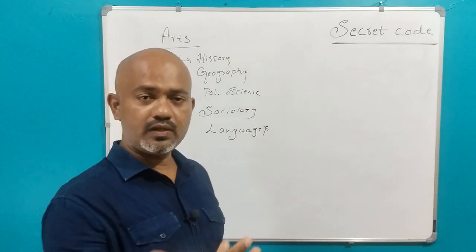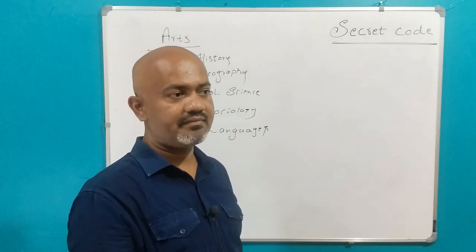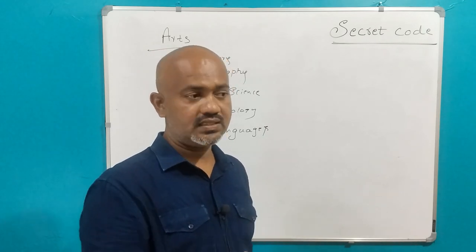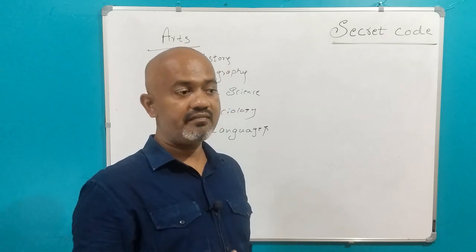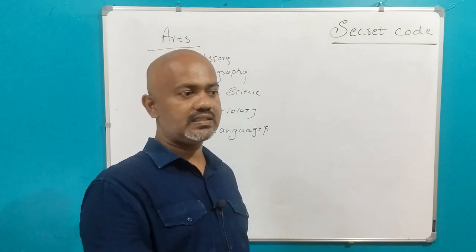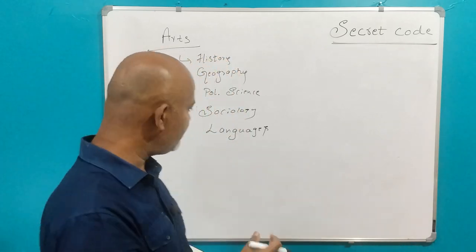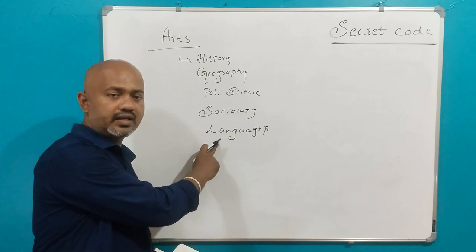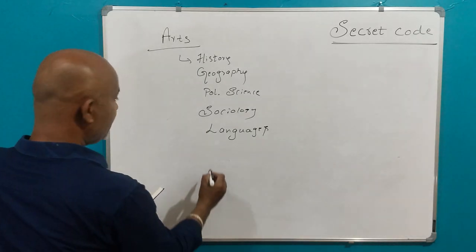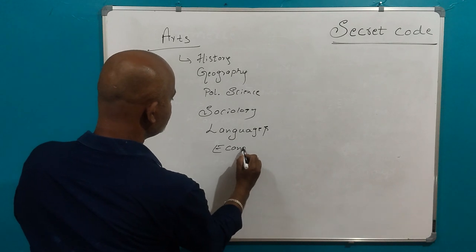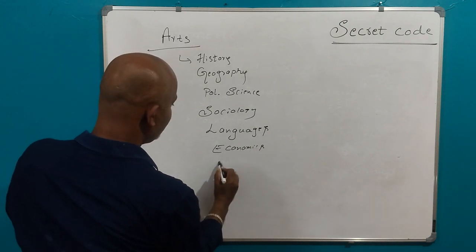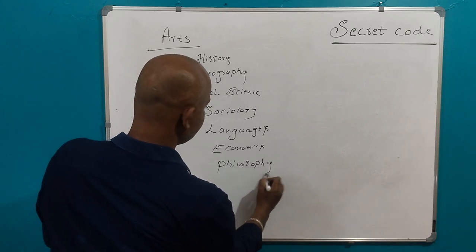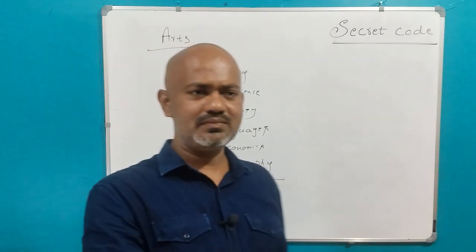In arts we also have these literatures, which are called languages. We have English literature, Kannada literature, Tamil literature, Hindi literature, Pali literature. That many literatures we have here. Even in arts we can take literatures. And we even have economics. We have philosophy, a very interesting subject. Many subjects are there, I have just listed the major ones.